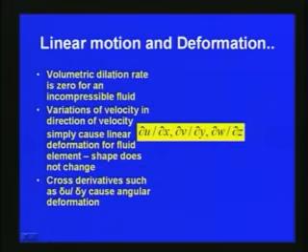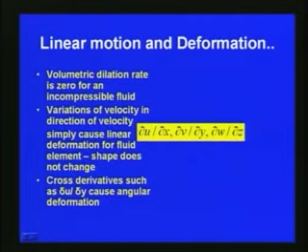Now you can see that the volumetric dilation rate is 0 for an incompressible fluid.